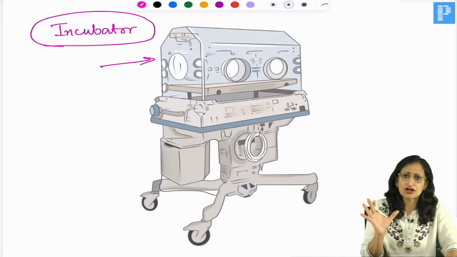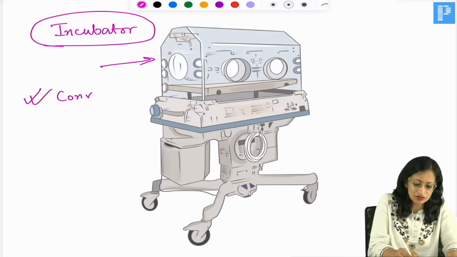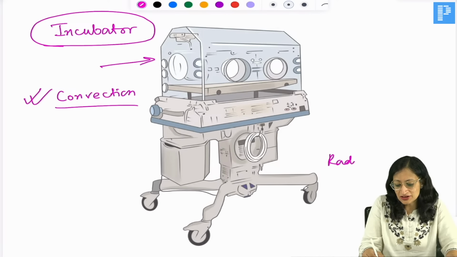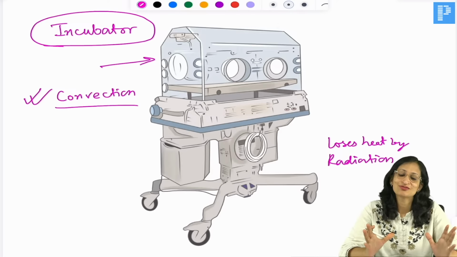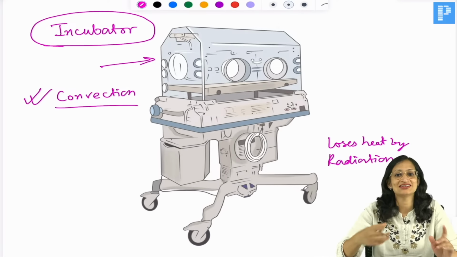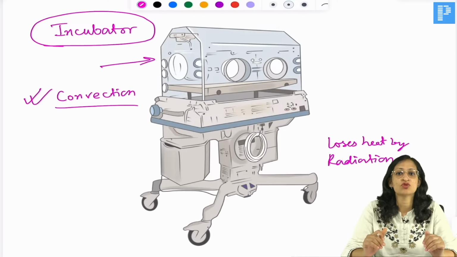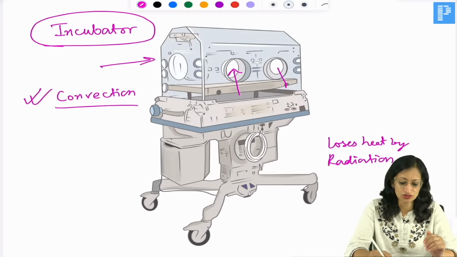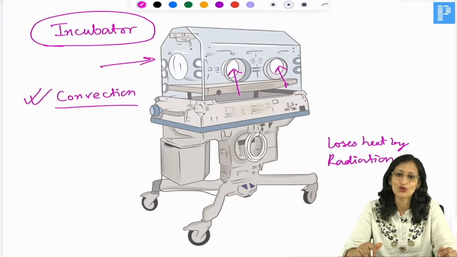In the incubator the baby gets heated mainly by the process of convection, convection currents, while the baby loses heat in an incubator by the process of radiation. So it is just the opposite. In a radiant warmer the baby gets heated by radiation, loses heat by convection. In an incubator the baby gets heated by convection and loses heat by radiation. This you can see is a transparent box like thing. There are some openings through which you can put your hands inside and take care of the baby, do any procedure that you want to do.